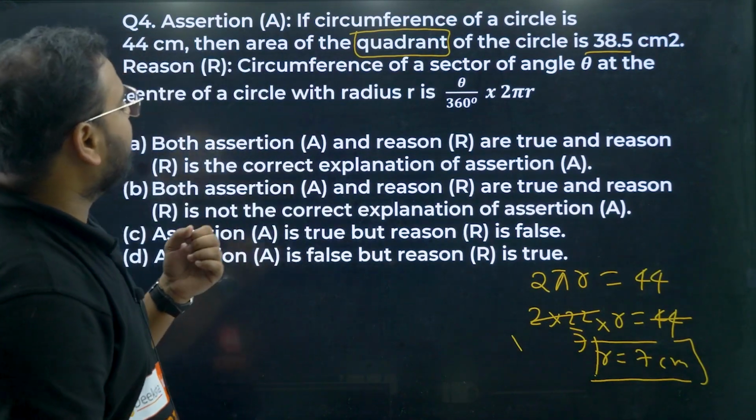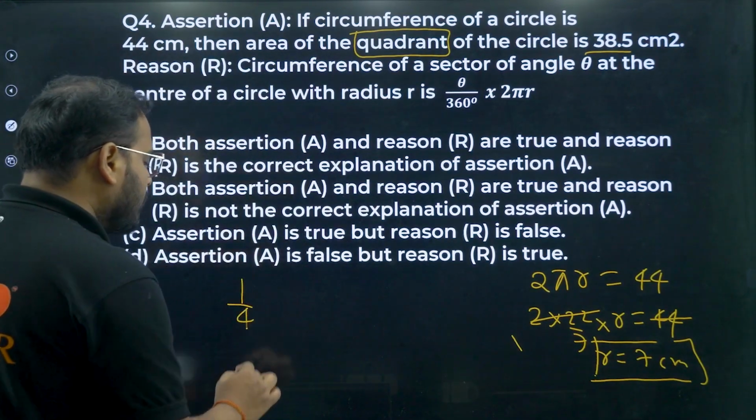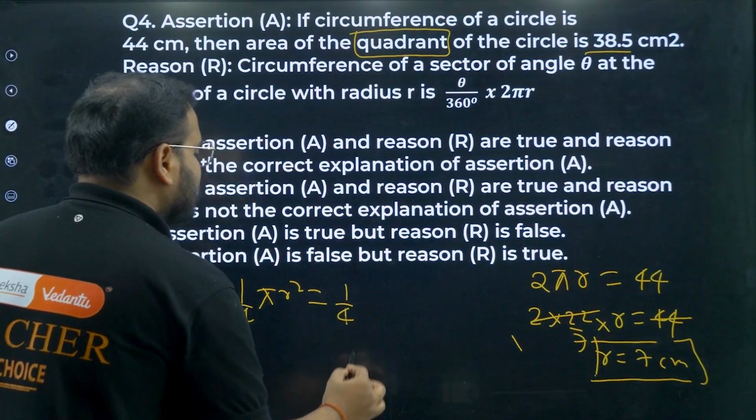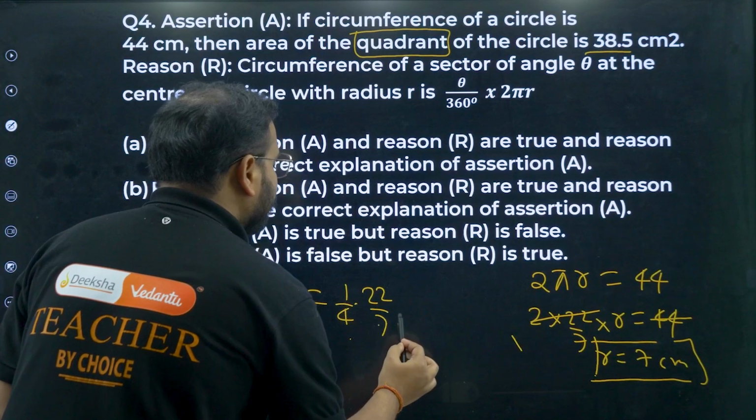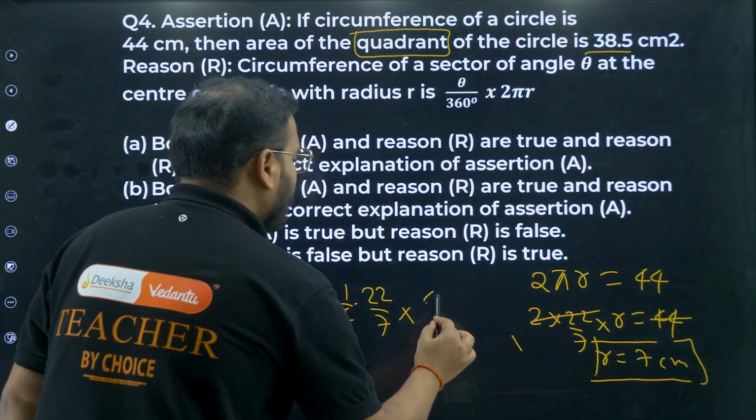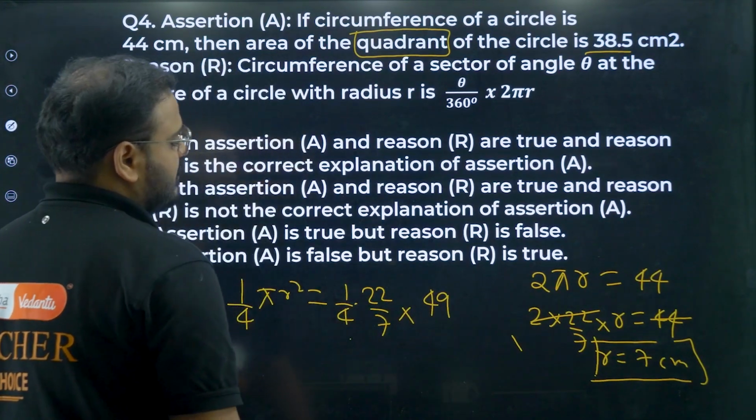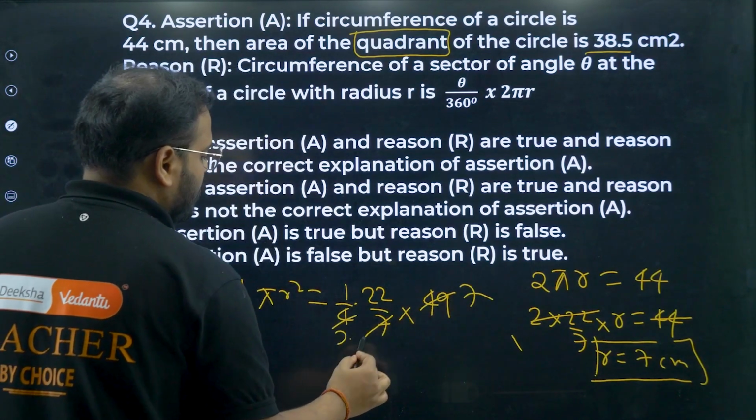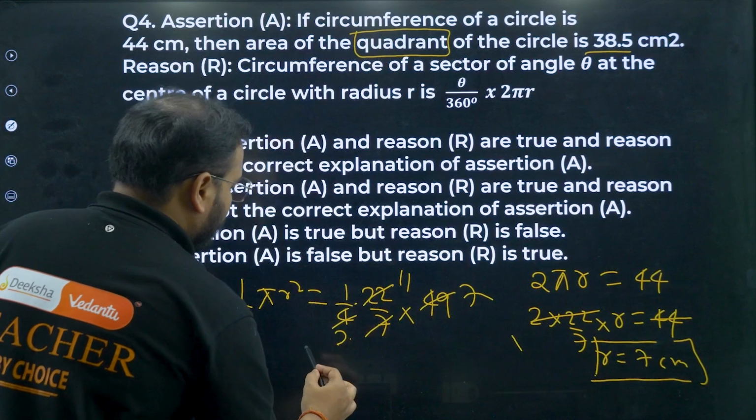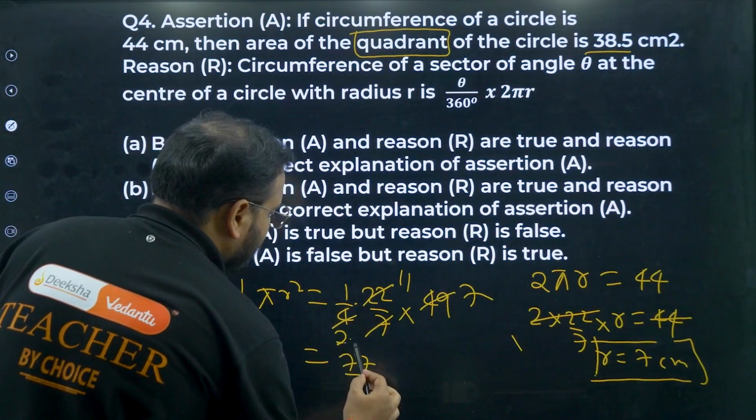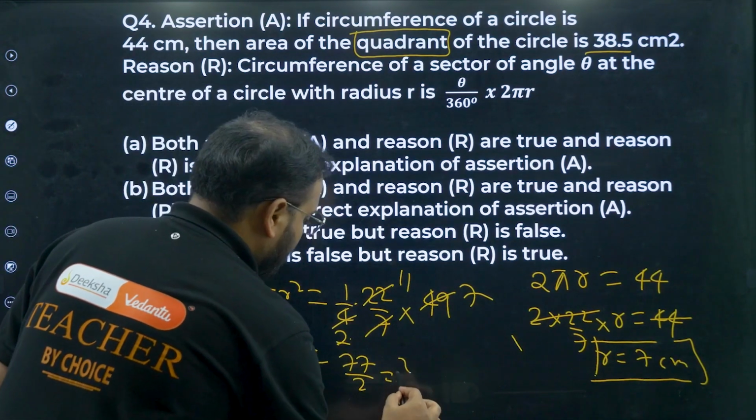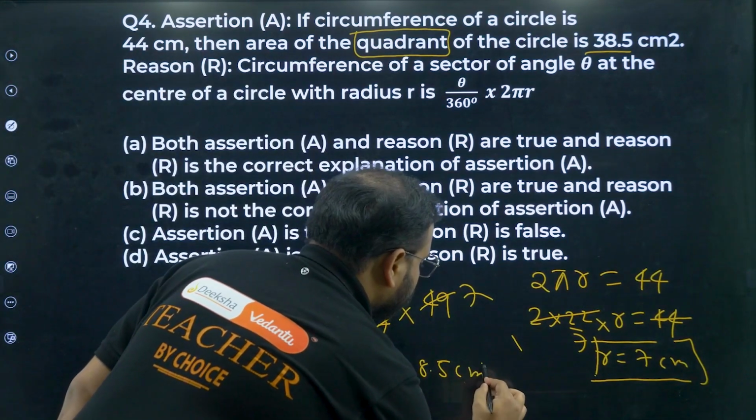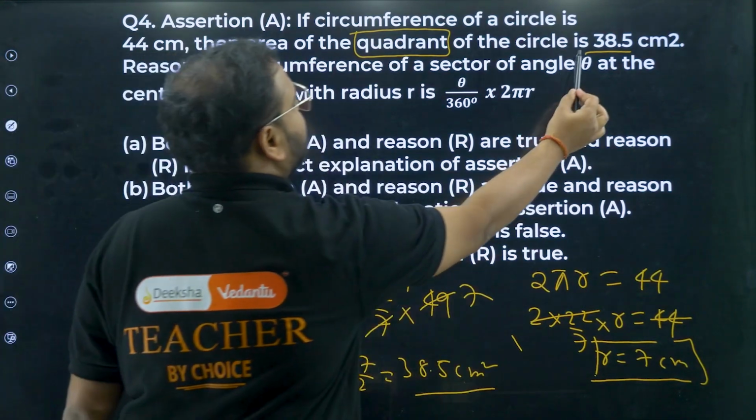Area of the quadrant, how much is that, sir? I said 1/4 of the area of the circle. So 1/4 pi r square, 1/4 as it is. Pi will be what, bacha? 22 by 7. What is r, sir? 7 square, so 49. Check this out. 7 sevens are 49. What am I getting? This is 2. This is 11. So what is this, bacha? 77 by 2. How much is that? 38.5. 38.5 centimeters square. This is correct, bacha. Please check. This is correct.